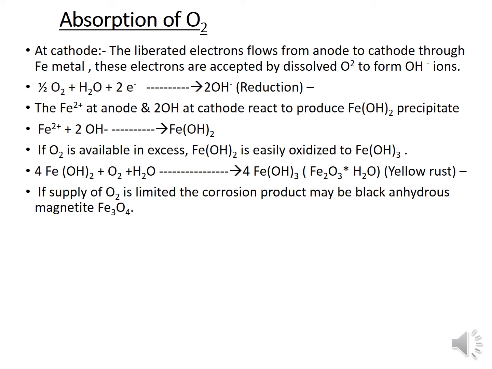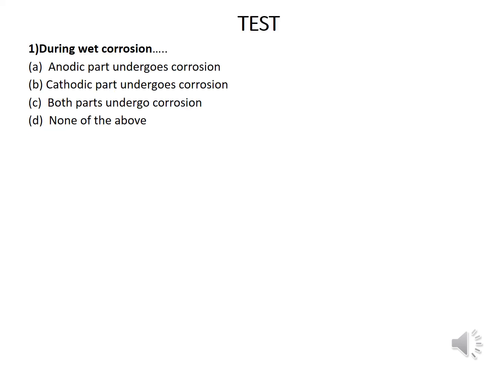It is again converted into Fe2O3·H2O, which is the yellow rust. If the oxygen supply is limited, then corrosion may form black anhydrous magnetite, Fe3O4. We are going to solve questions based on this.